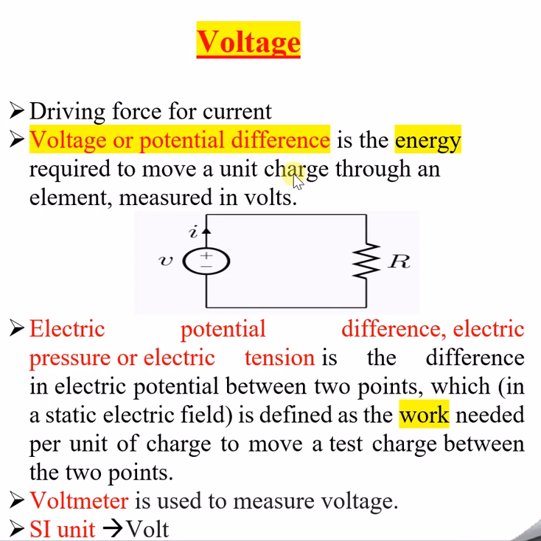Charge is nothing but a particle, like a positive or negative ion, we can say. If the particle is positive, that is a positive charge. If it is negative, then we can say that it is a negative charge.